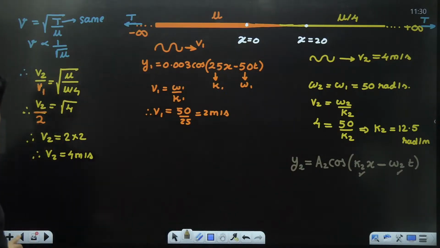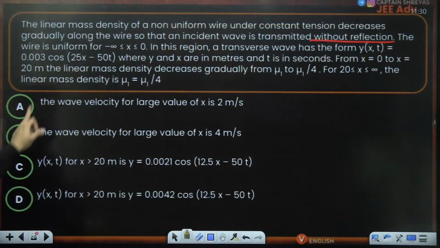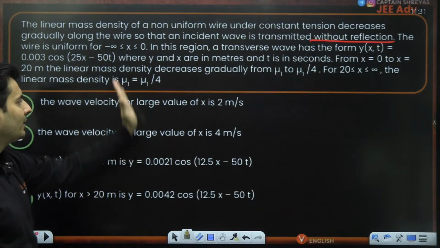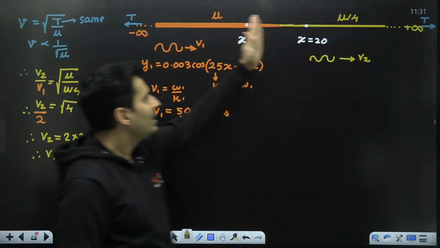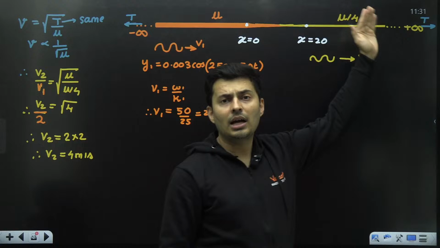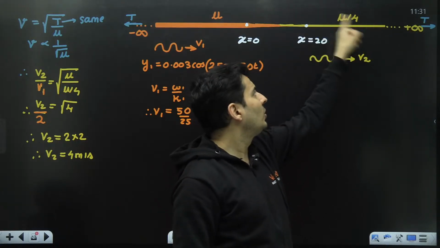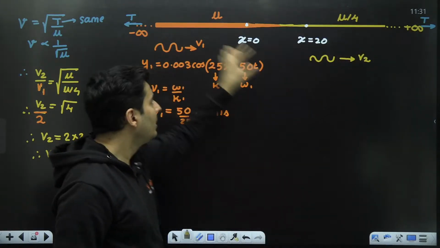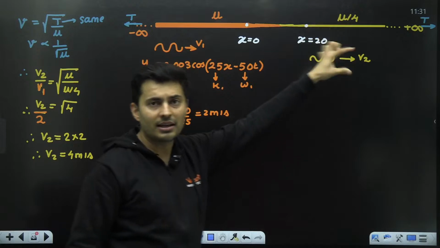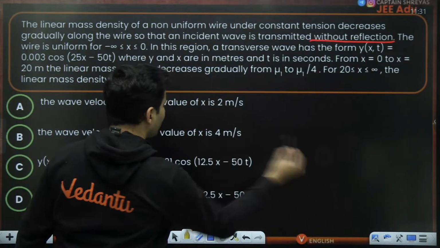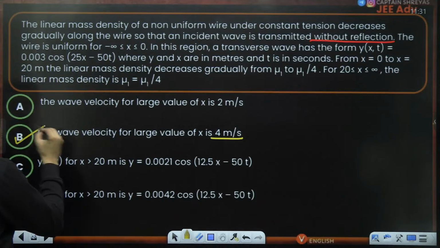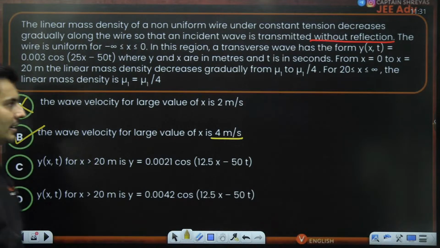But before going ahead, I just remembered that out of the first two options, I can mark at least the wave velocity after a large value of x. Large value of x means what? x is 100, 1000, 1 lakh, 10 lakh. Over here, that is the speed. So the speed will gradually increase and it will eventually become 4 meters per second. So definitely this 4 meters per second is there. So B is correct. A is obviously incorrect.